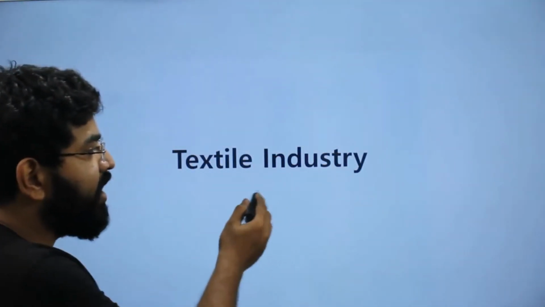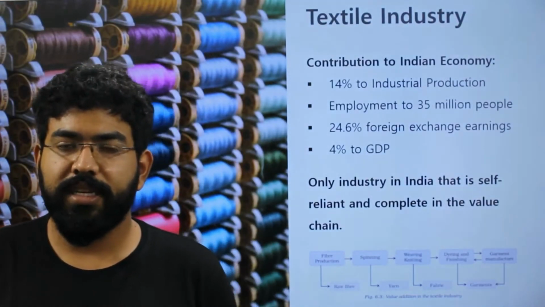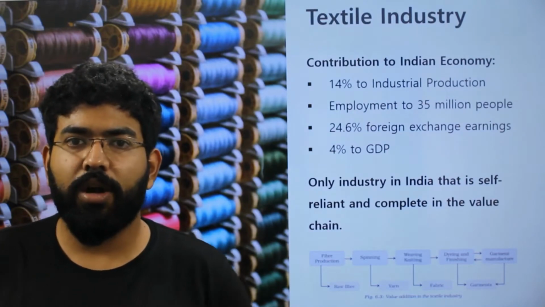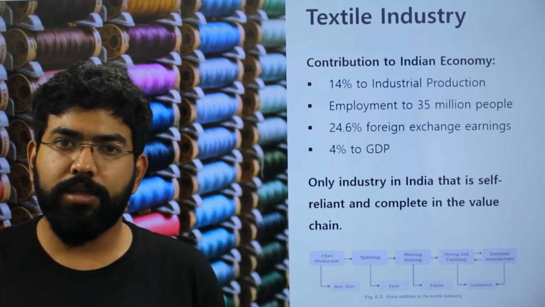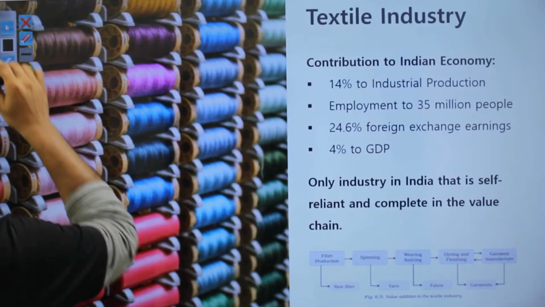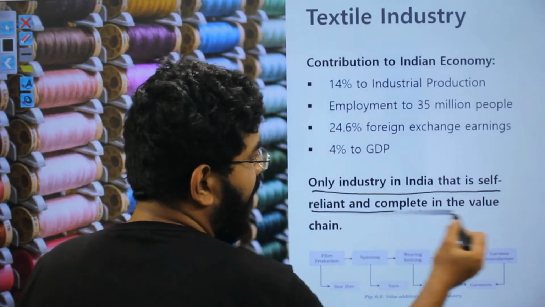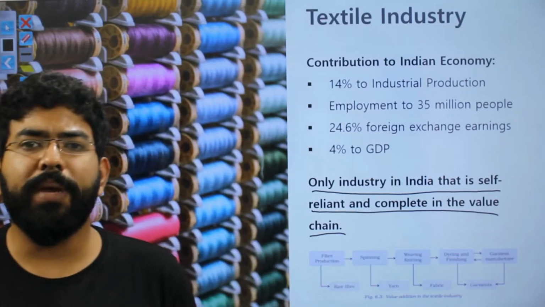Now, the textile industry is one of the most important industries in India, specifically because India has a lot of raw materials from cotton and from jute. Also, the textile industry's relevance is in the fact that it is India's only self-reliant and complete in the value chain industry. Now, what do we mean by that?